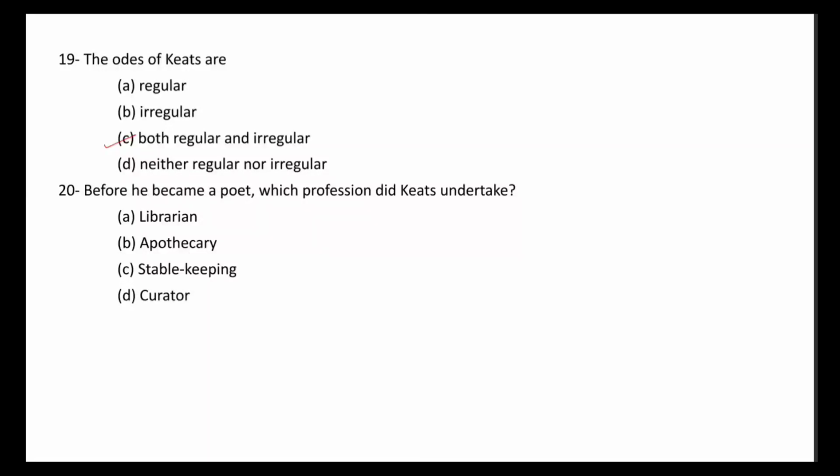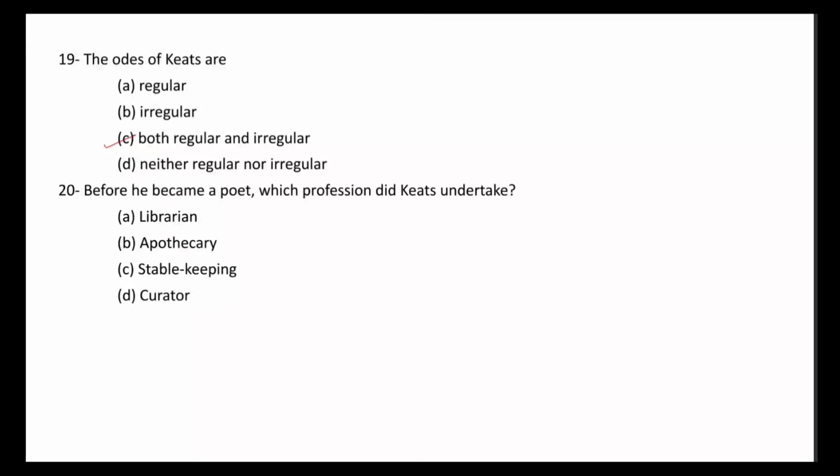Last question, question number 20 is, before he became a poet, which profession did Keats undertake? If you have gone through the life sketch of Keats, you must have known Keats was apprenticed to a surgeon.